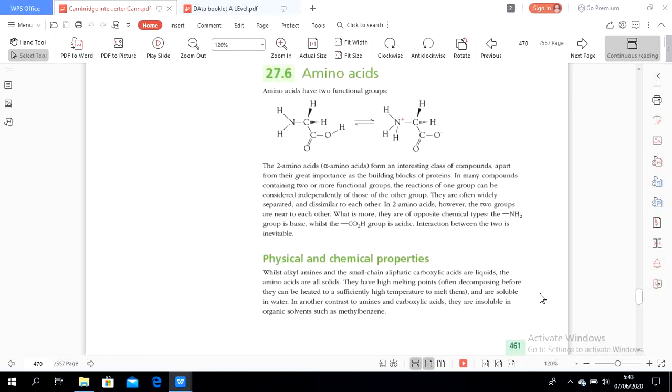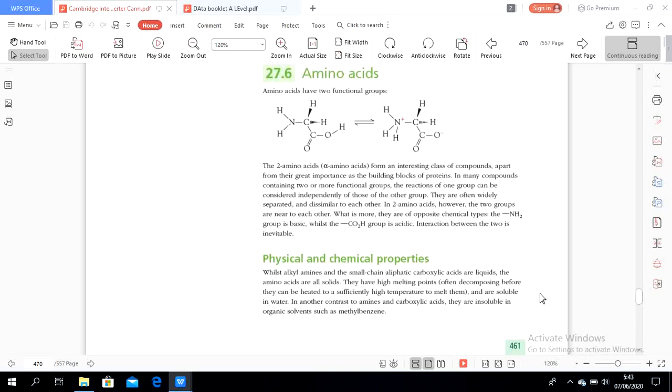For the physical properties, all amino acids have high melting and boiling points, often decomposing before they can be heated to a sufficiently high temperature to melt them. And they are soluble in water because they have hydrogen bonding. This hydrogen bonding is quite powerful. Why?